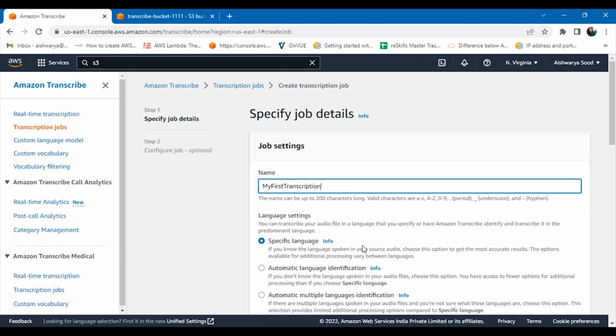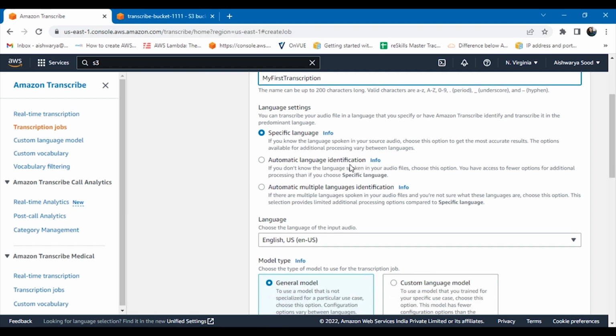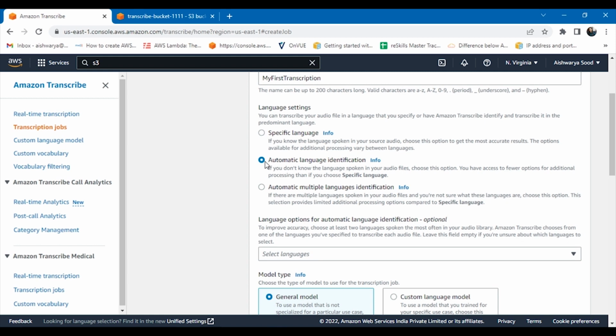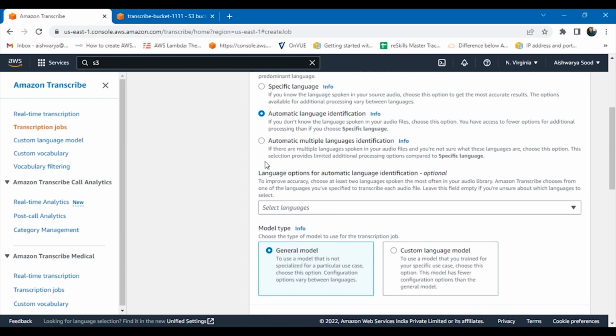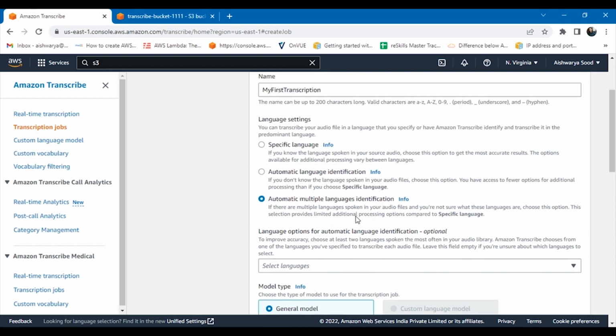Then you select the language settings, like I was telling you previously. If you know what language is being spoken in the source audio, you can choose this option. If you don't know but you want to identify it automatically, you can choose this option. And if you feel that there will be multiple languages in the audio that you are uploading, then you can choose this option, where it will automatically identify the languages being spoken in the audio.